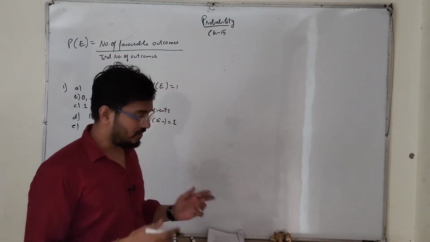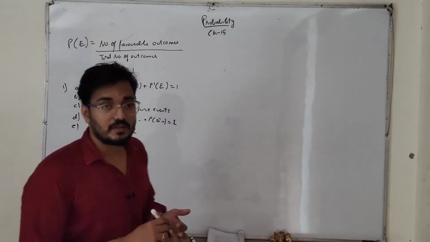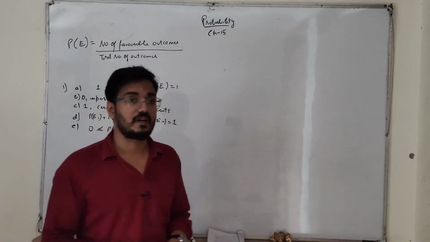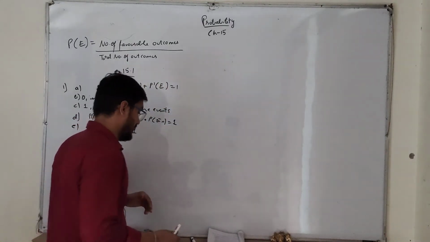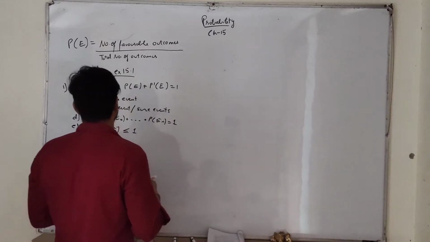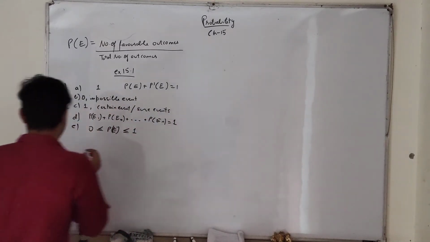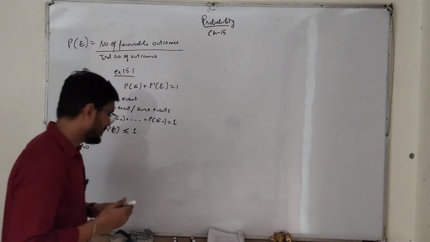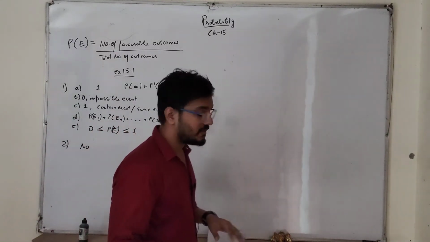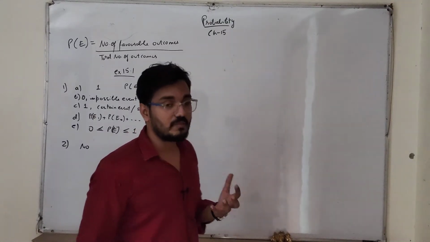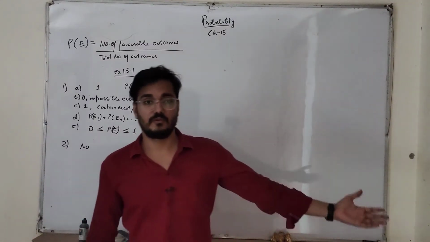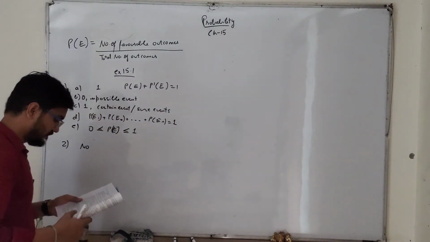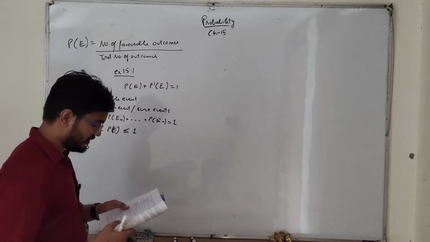The car, it also depends on the model number, it also depends on year of manufacturing of that car, it also depends on working condition of car. So these are not equally likely outcomes. This will not be an equally likely outcome. Second, I'll do here. No, not an equally likely outcome. I have given you the reason, because everything depends on the model number, the condition of road, maintenance, year of manufacturing.